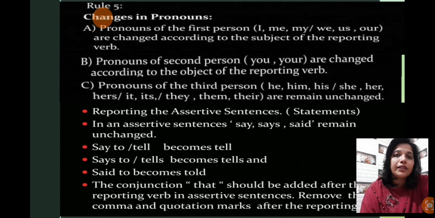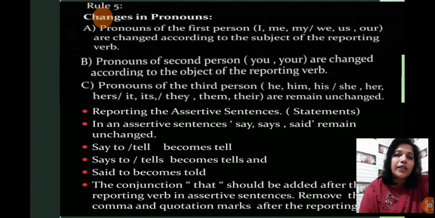Okay, next is point B, which is talking about pronouns of the second person: you, your, are changed according to the object of the reporting verb. So they are telling that if the second person is given, then it will reflect on the object of the reporting verb. Like, he said to me, as per me, it will be changed further.